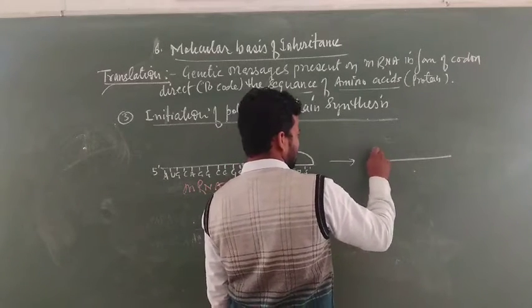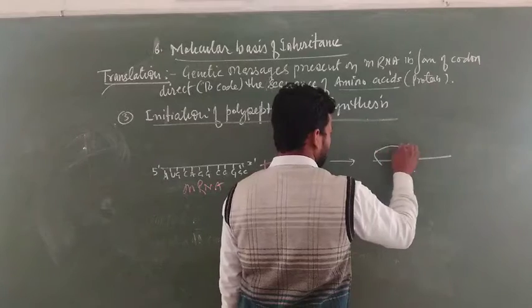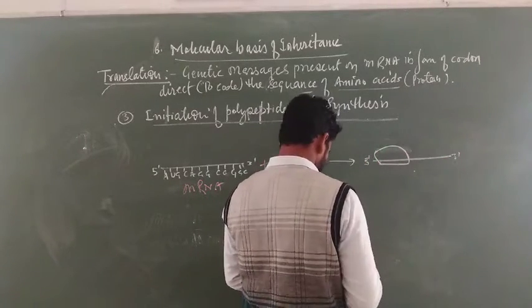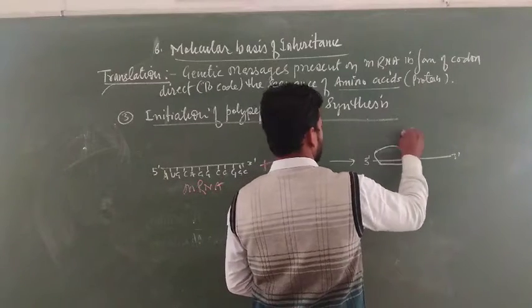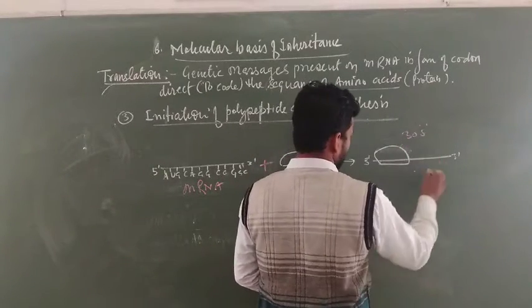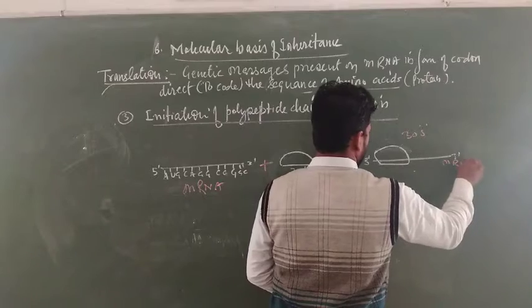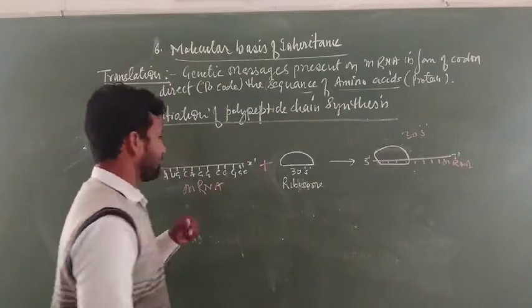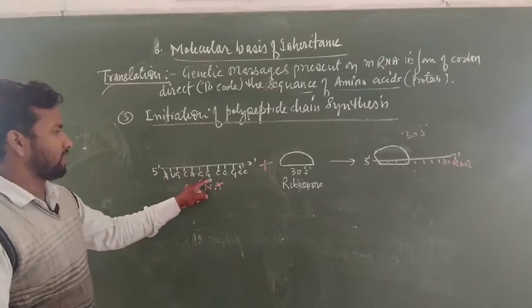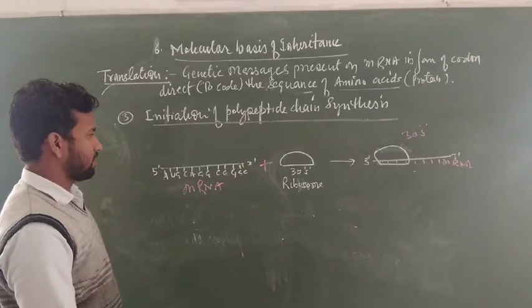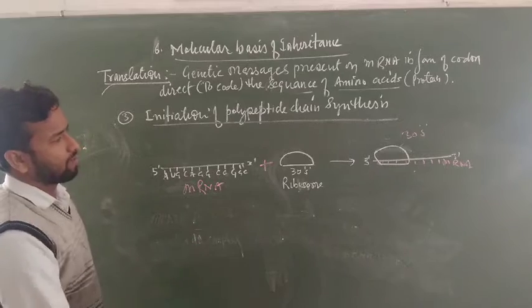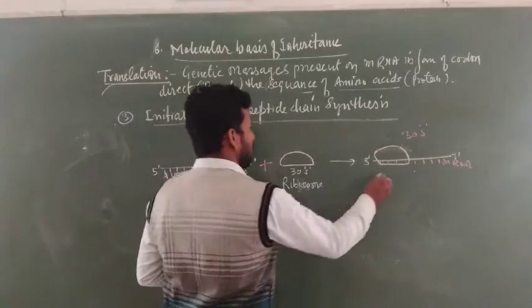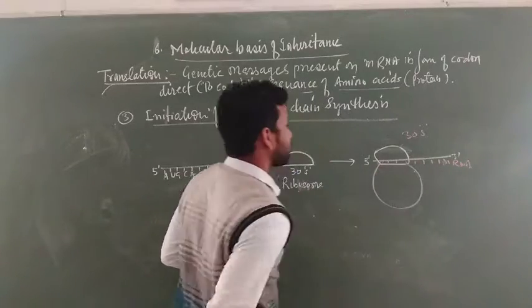This is the 5' end and 3' end. This is mRNA with different coding sequences: AUG, GCA, GGCC, GGC. Later on, the larger subunit joins.